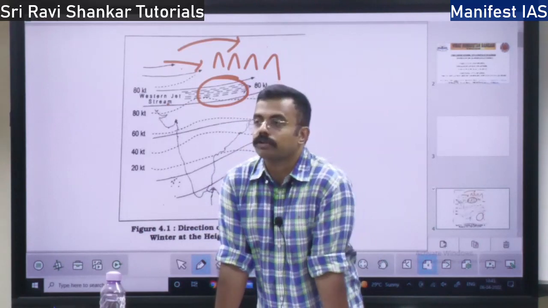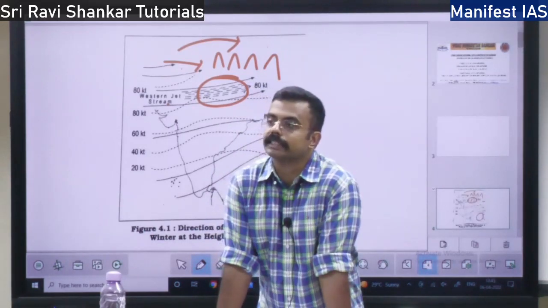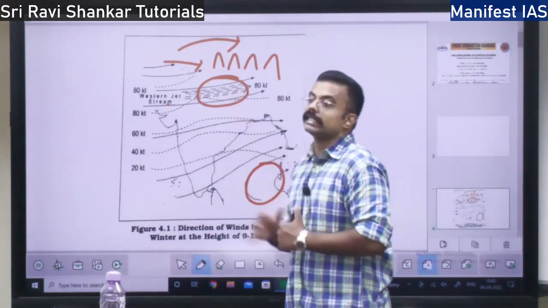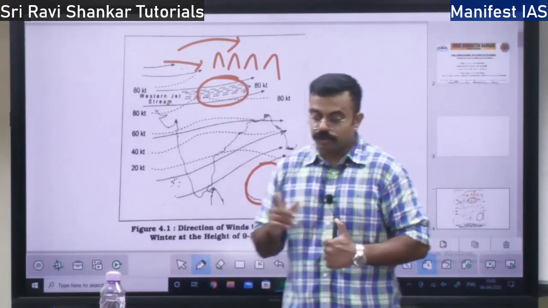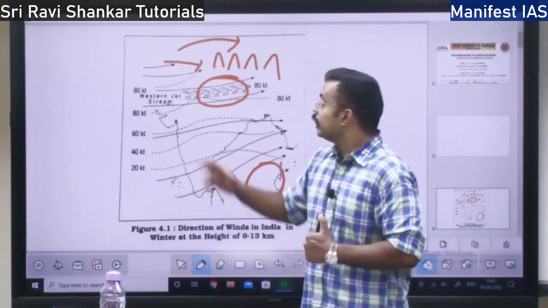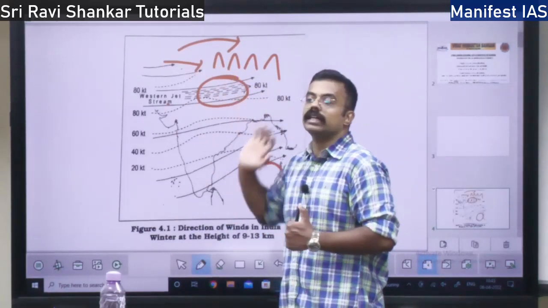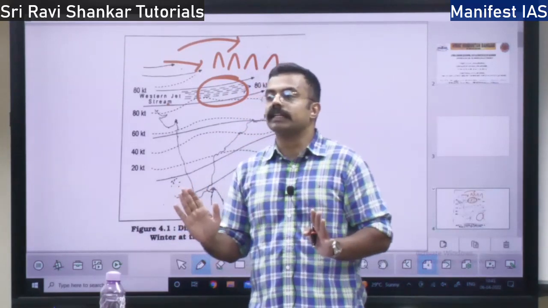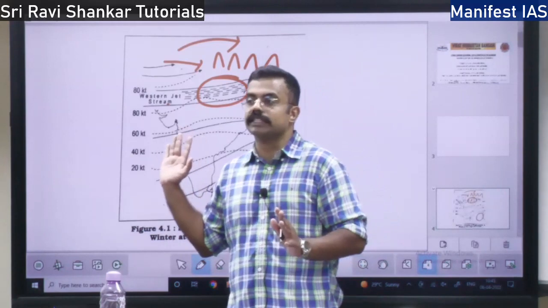So when these cyclones come to India, what weather changes happen in India? There is an increase in temperature. First thing is, during the night time the temperature increases and it will bring some rainfall in the northern Indian part. So this also happens during the winter season, right? This is western cyclonic disturbances.